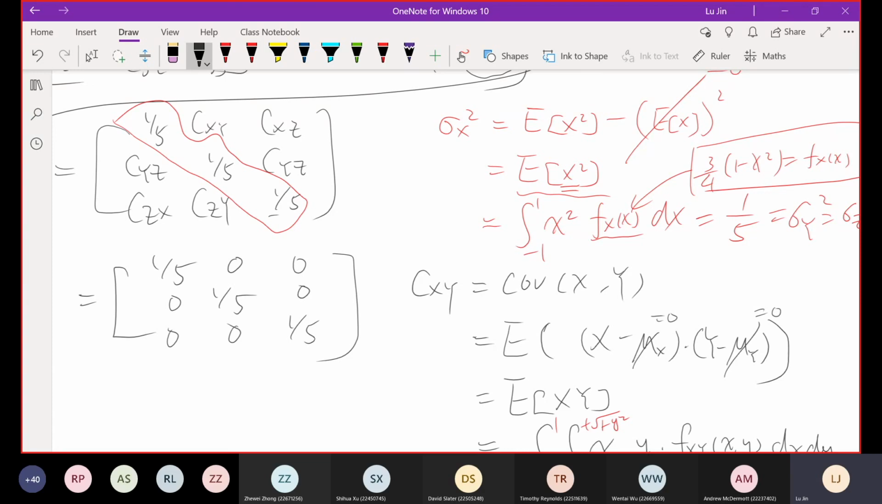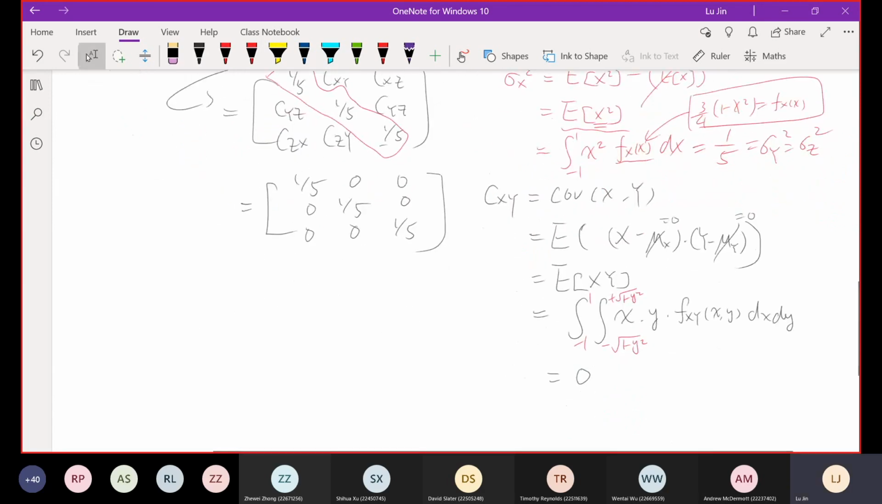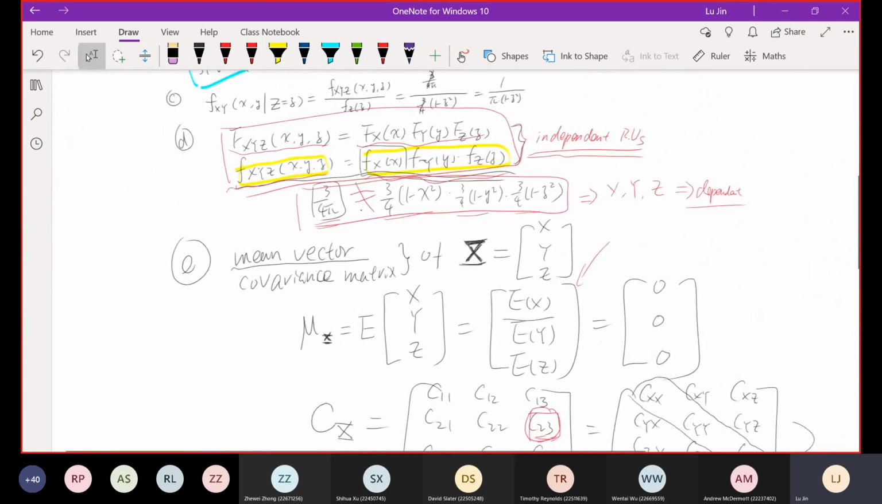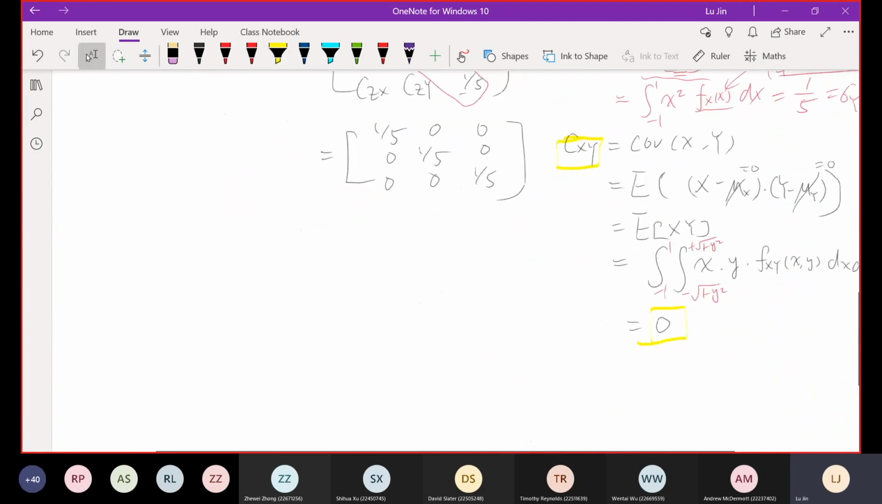I believe some of you may have noticed an issue. Did you notice that for this covariance between X and Y, we got a value of 0? Does this make sense? Because in part D of the question, we derived one important conclusion: X, Y and Z are dependent. And here C_XY equals 0. Do these two conclusions conflict with each other or not?